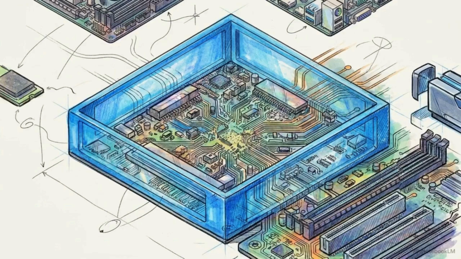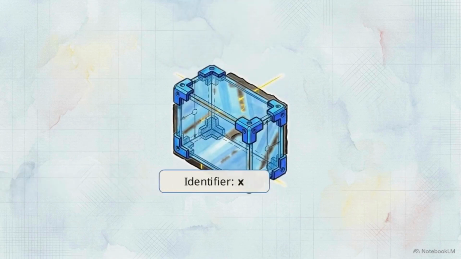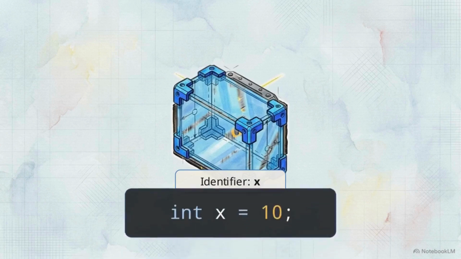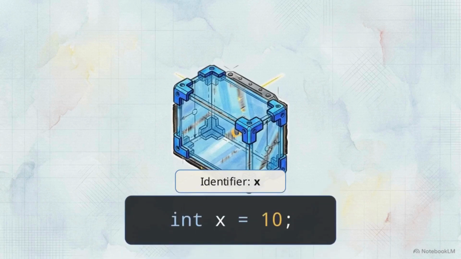The variable serves as that connection, a specific architectural space physically reserved within the RAM. It functions as a labeled container. By declaring a variable, we map a symbolic name to a precise hardware coordinate. In C++, we claim this memory using a specific declaration, int x = 10.